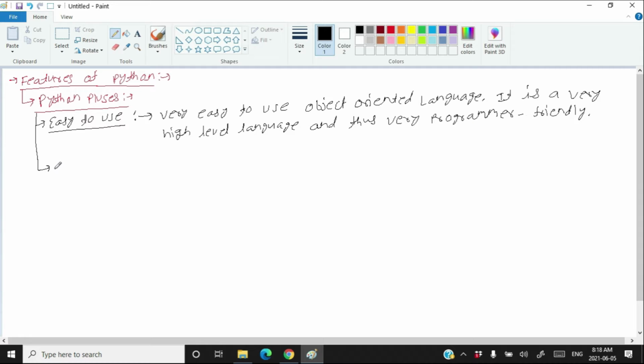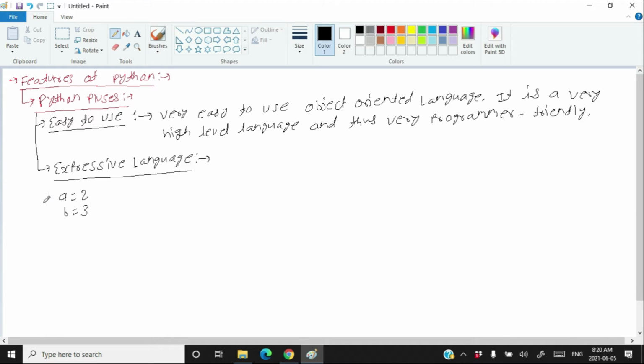The second plus point of Python is that it is an expressive language. Python is expressive, meaning it needs fewer lines of code to do complicated tasks. For example, suppose that I have two variables, a is equal to 2 and b is equal to 3. Variables means containers, we have already talked about it. If I write a is equal to 2, that means there is a container whose name is a which contains 2. So we have two containers, one contains 2 and the other contains 3.